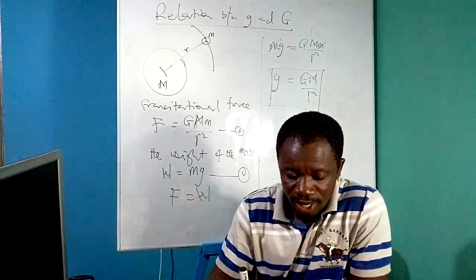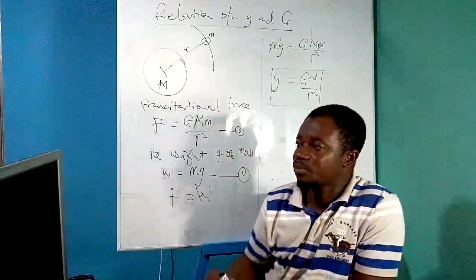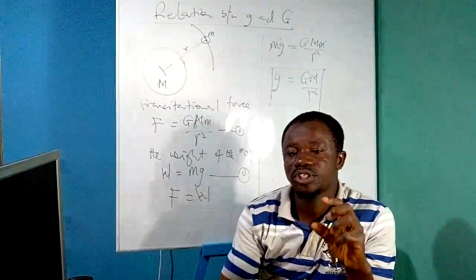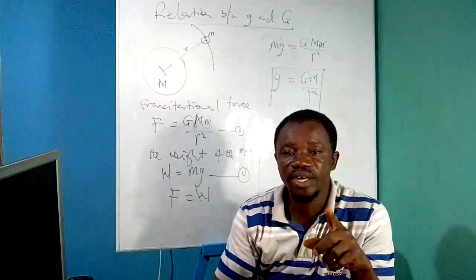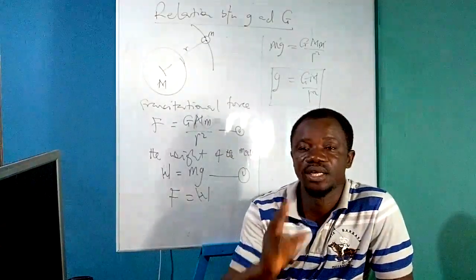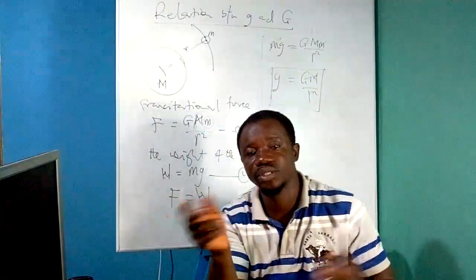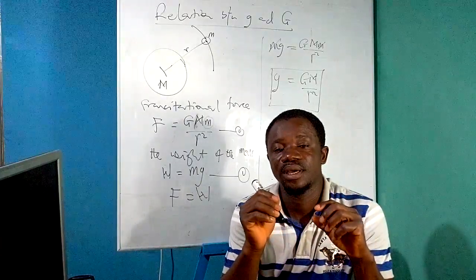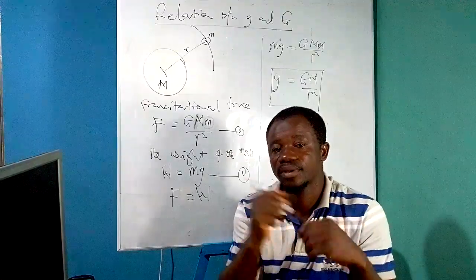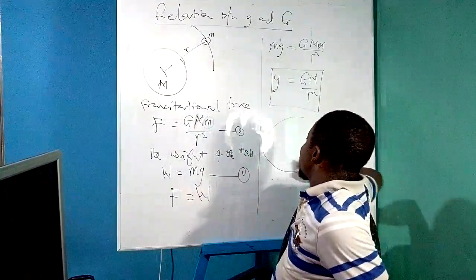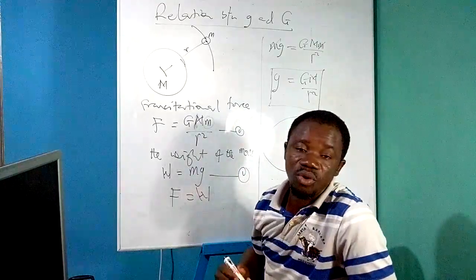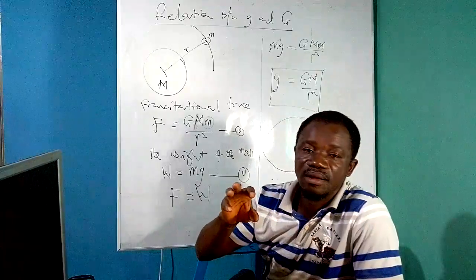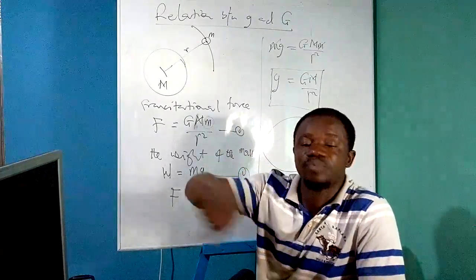Now, we look at small g. Small g, which is the acceleration due to gravity, varies from place to place on the Earth's surface. And there are two reasons why small g varies from place to place on the Earth's surface. One, the Earth is not a perfect sphere. You know, the Earth is geospherical like this. Because the Earth is geospherical, the acceleration due to gravity varies from place to place.